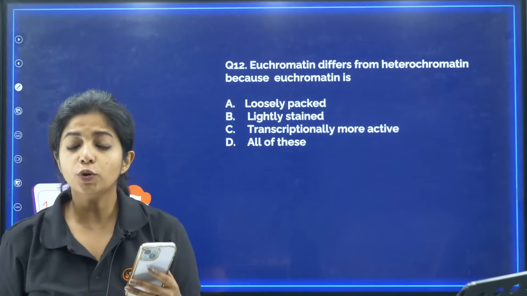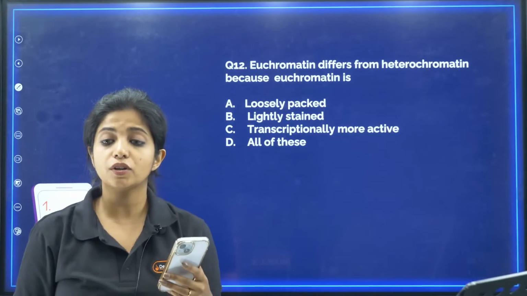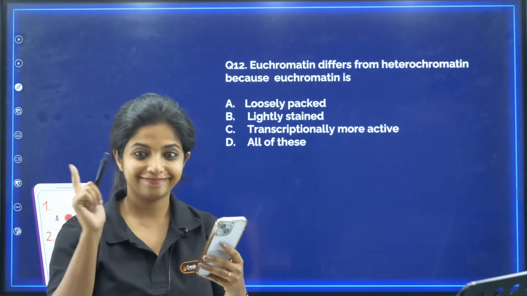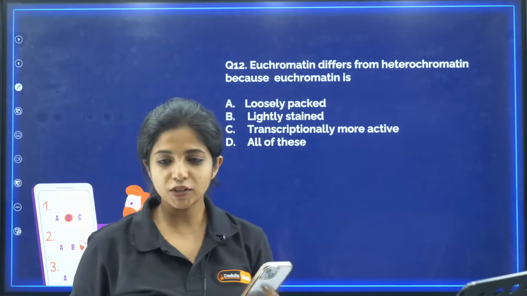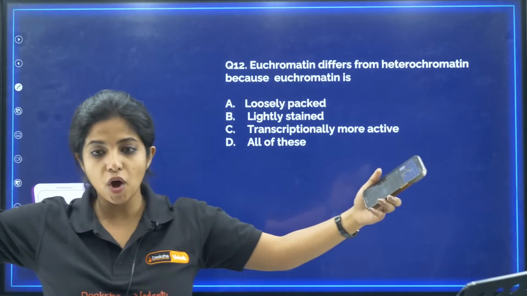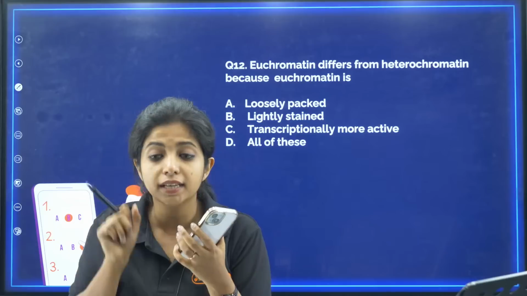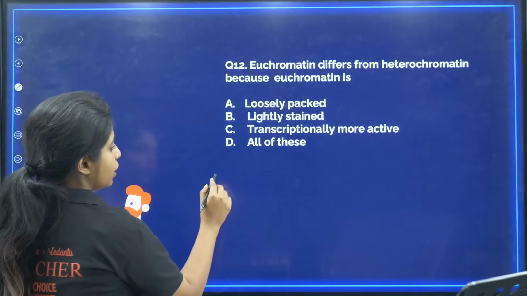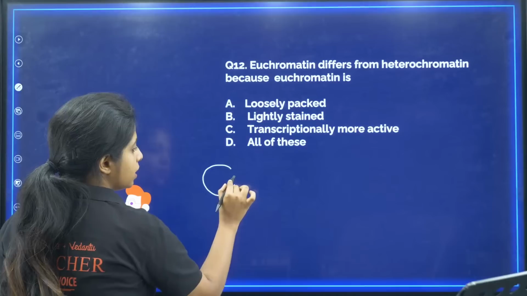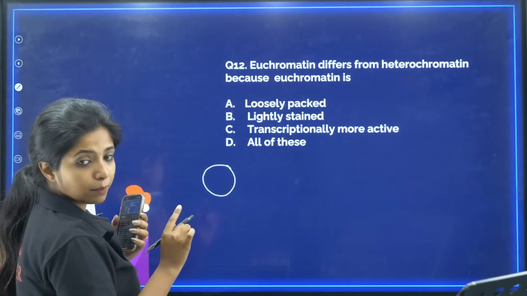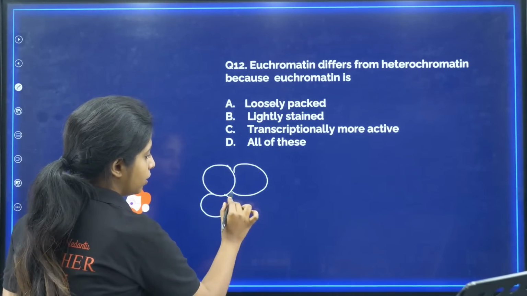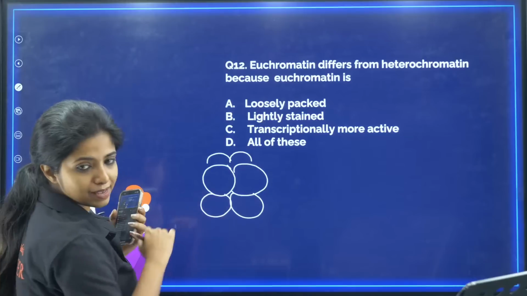Question number 12. Euchromatin differs from heterochromatin because euchromatin is what? Tell me the answer for this. What is euchromatin? Basically, our DNA is very long. You want to make it compact so that it can fit inside the nucleus. So you have certain histone proteins. How many of them? 8 of them. 1, 2, 3, 4, and then 5, 6, 7, 8. At the back side it is there.